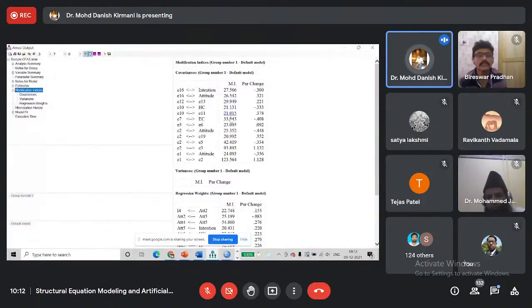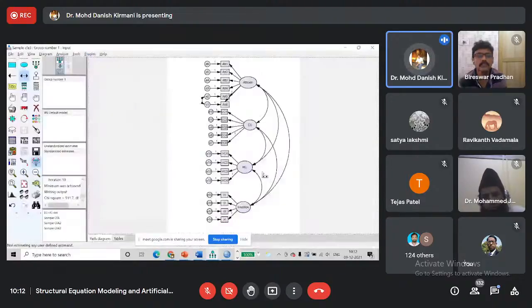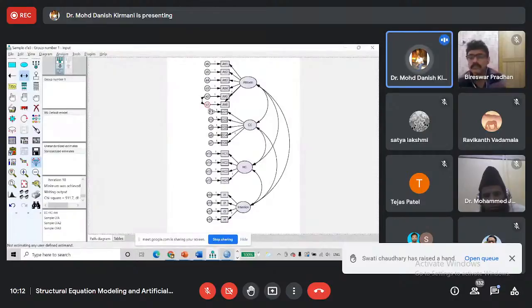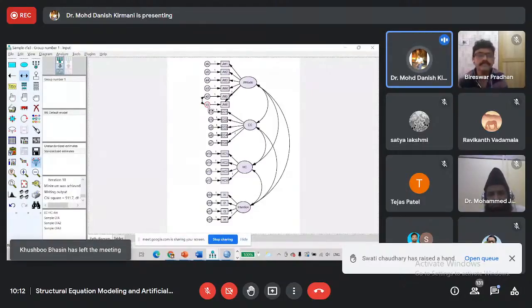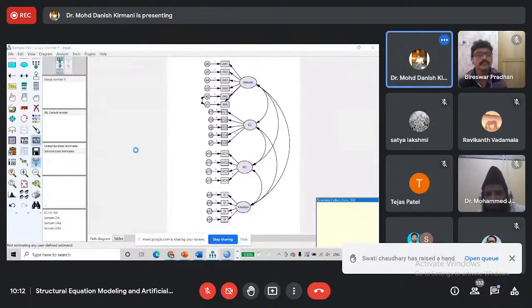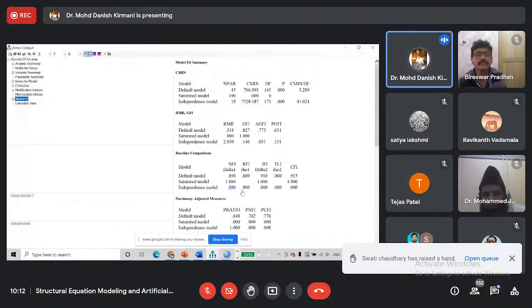So we will do one by one. There are many other values which we can covary. There are many values which are more than 20, but we should be careful. We can covary error terms only when they are on the same latent factor, same construct. If there is a relationship between error terms which represent two different constructs, we cannot covary them. So luckily we have E1 and E2 on the same construct, so we can covary them, and we will run again and check modification indices.